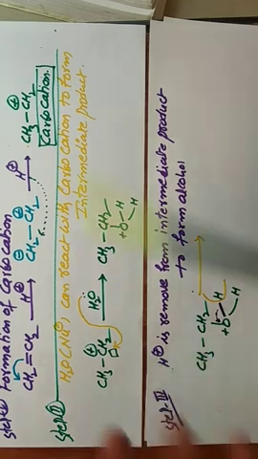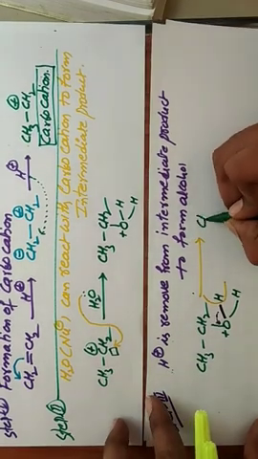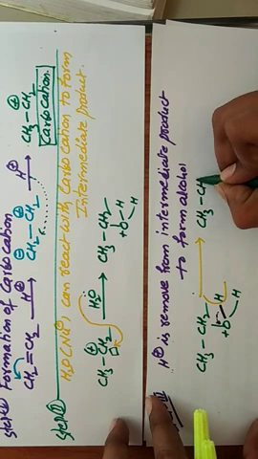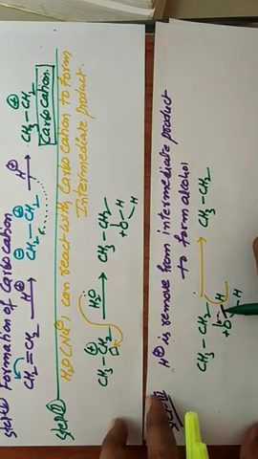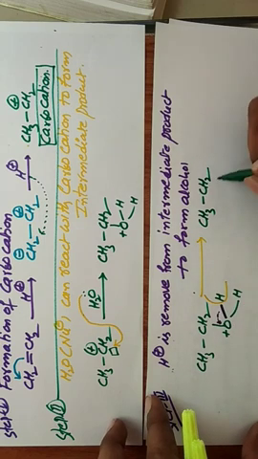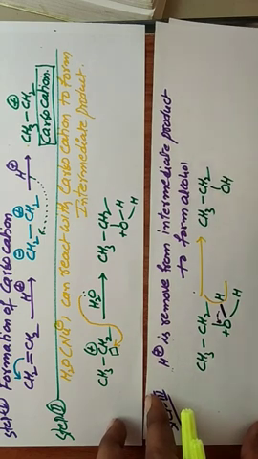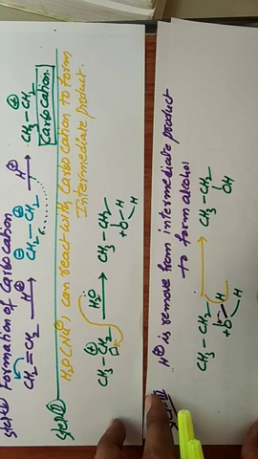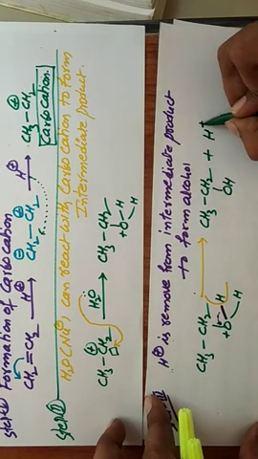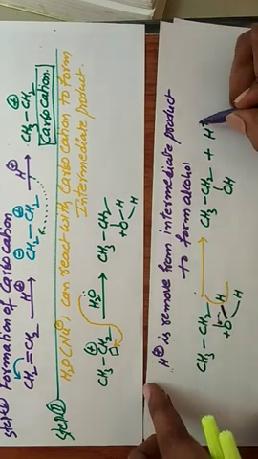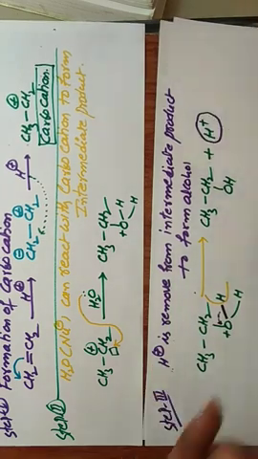Then what can we get? CH3 bond CH2, oxygen gains the hydrogen's sigma bonded electrons, and it is converted to OH. Then the positive charge becomes neutral, OH plus H plus. So H plus is released again.